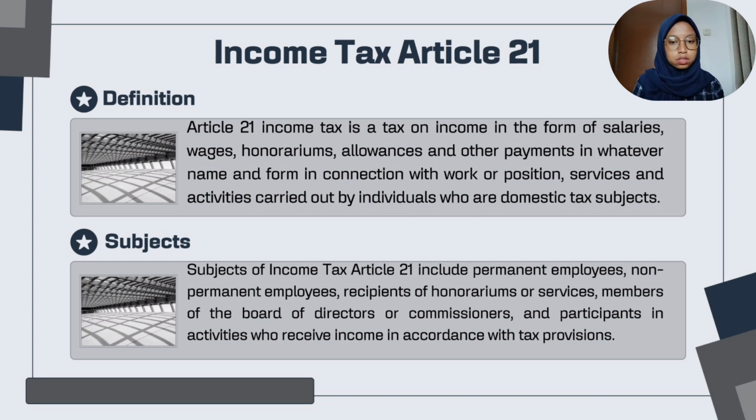The second is subjects. Subjects of income tax Article 21 include permanent employees, non-permanent employees, recipients of honorariums or services, members of the board of directors or commissioners, and participants in activities who receive income in accordance with tax provisions.